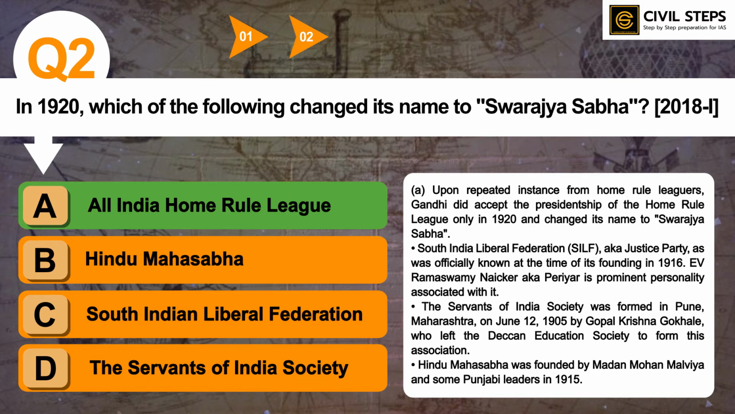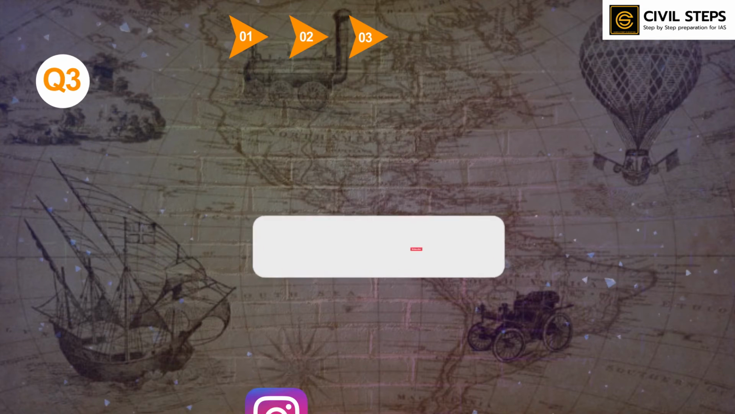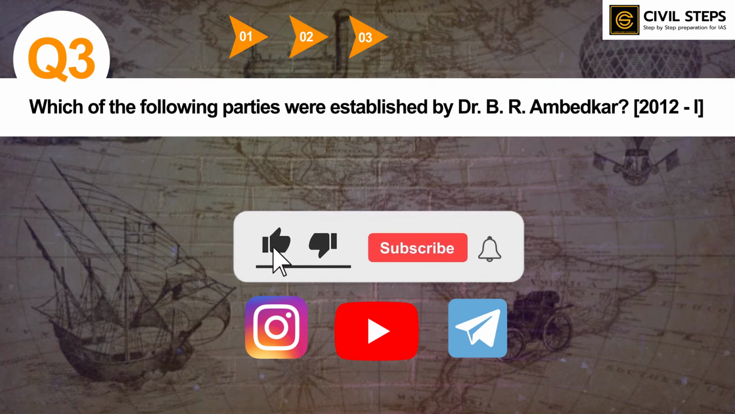So this is all about question number second, and you should read about organizations in modern Indian history in great detail. So now let us discuss question number third. Which of the following parties were established by Dr.